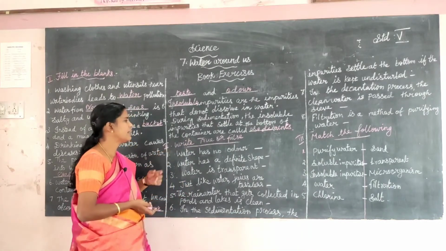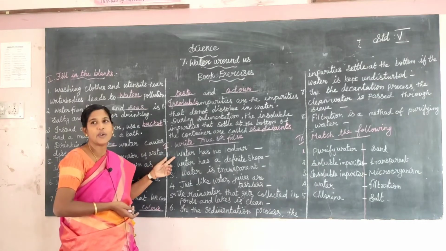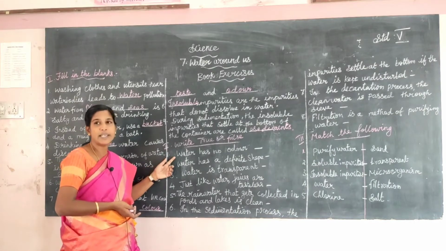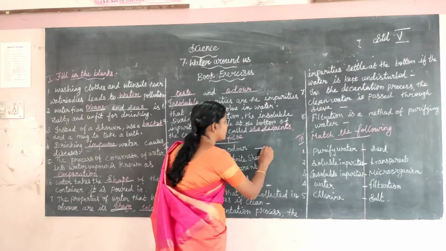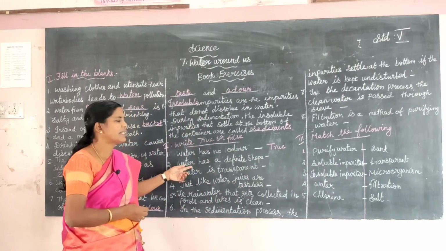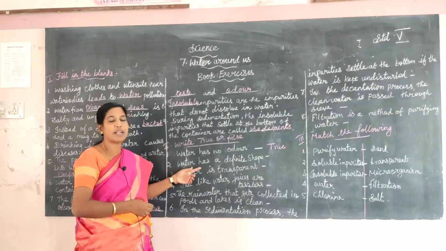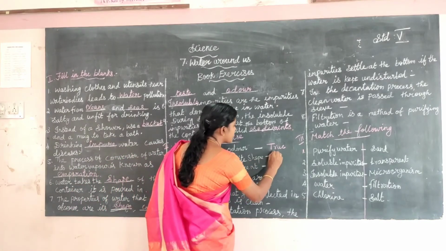Next, Roman letter two, true or false. First one, water has no odor. Does water have an odor? No odor. The answer is true. Next one, water has a definite shape. Does water have a shape? No shape. That one, the answer is false.